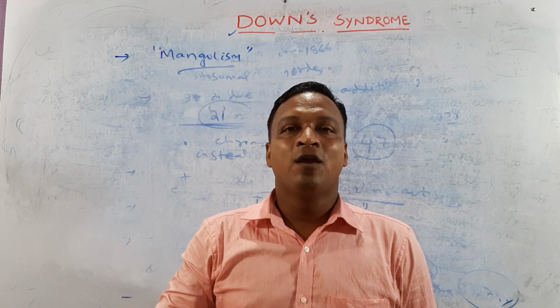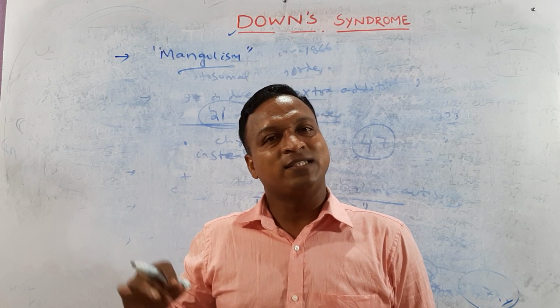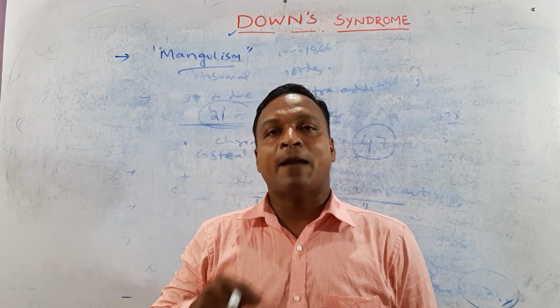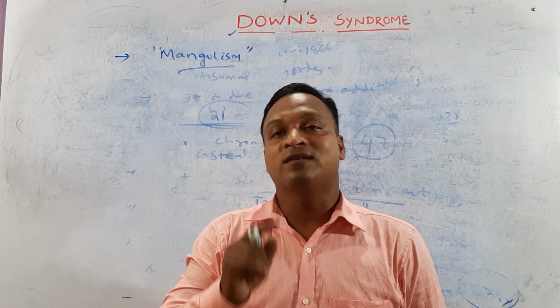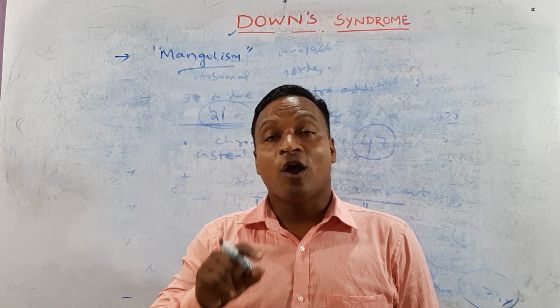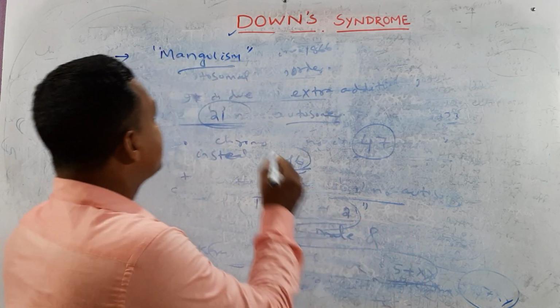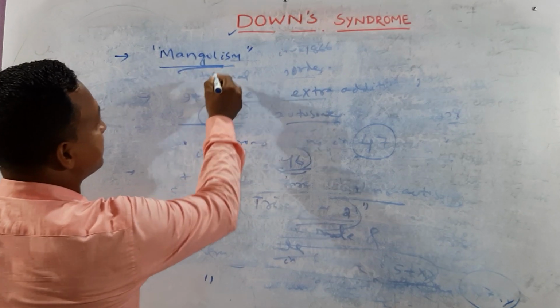There is a race, Mongolian, Negro. So the disorder is otherwise called Mongolism.